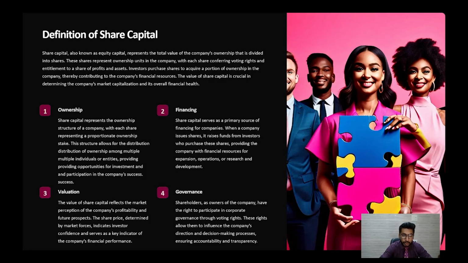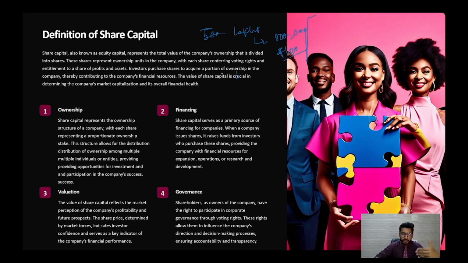Share capital, which is also known as equity capital, represents the total value of the company's ownership that is divided into shares. For example, the company's ownership is rupees 500 lakhs, and it will be divided into 500,000 shares, each share costing rupees 100, right? So it is just a denomination.